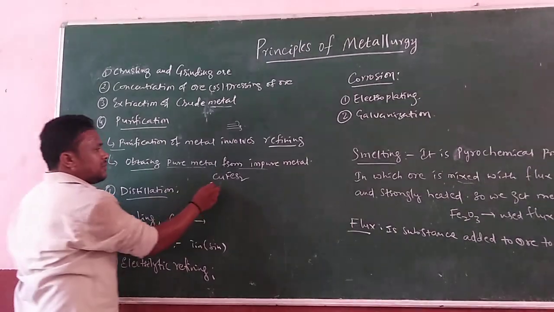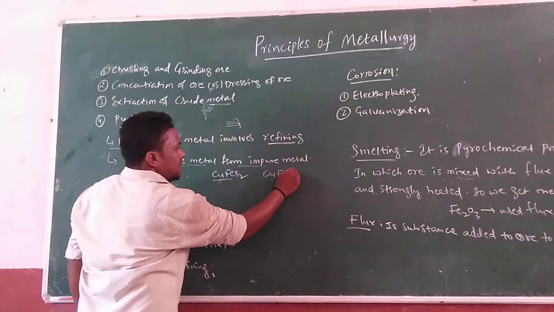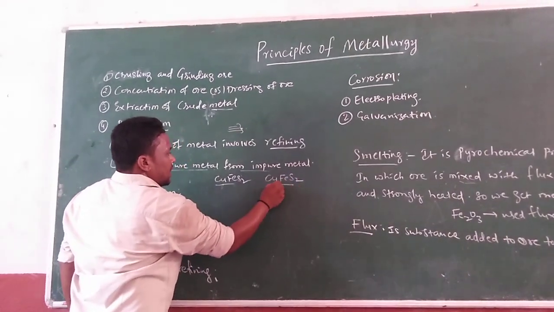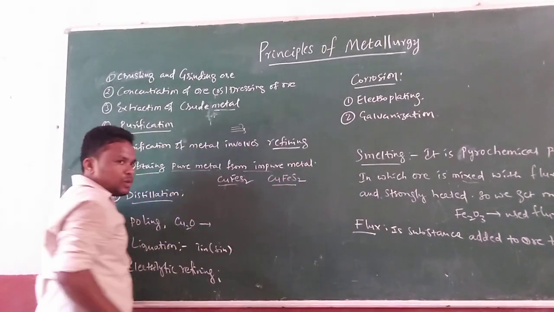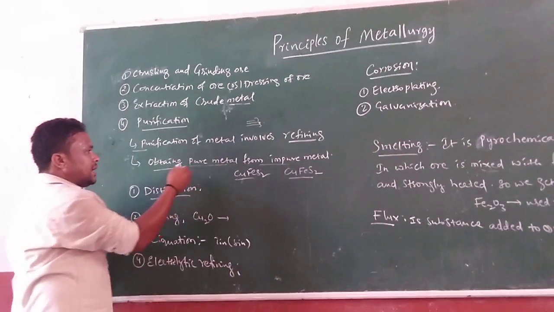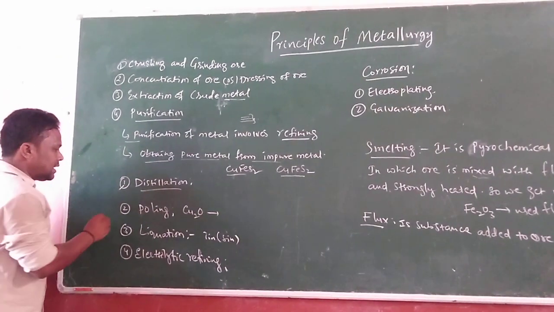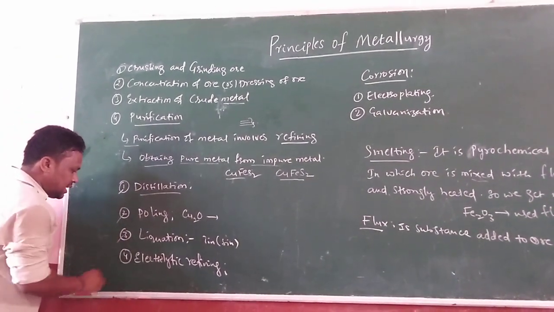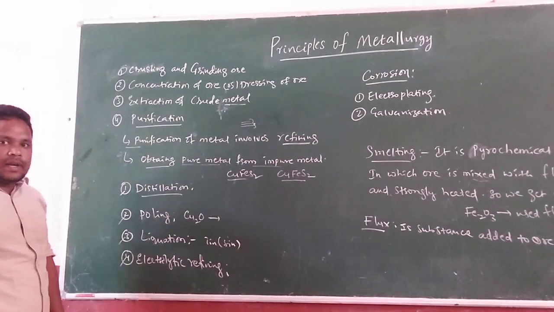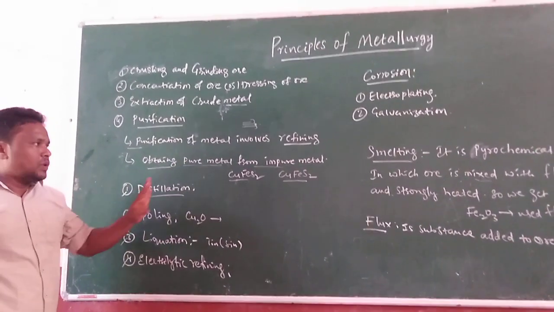The best example for this refining is one chemical compound, CuFeS2. Okay, copper iron pyrites. What is the name of this one? Copper iron pyrites. There are different types of refining methods. First one is distillation, next one is poling, next one is liquefaction, and next one is electrolytic refining. These four methods belong to refining.